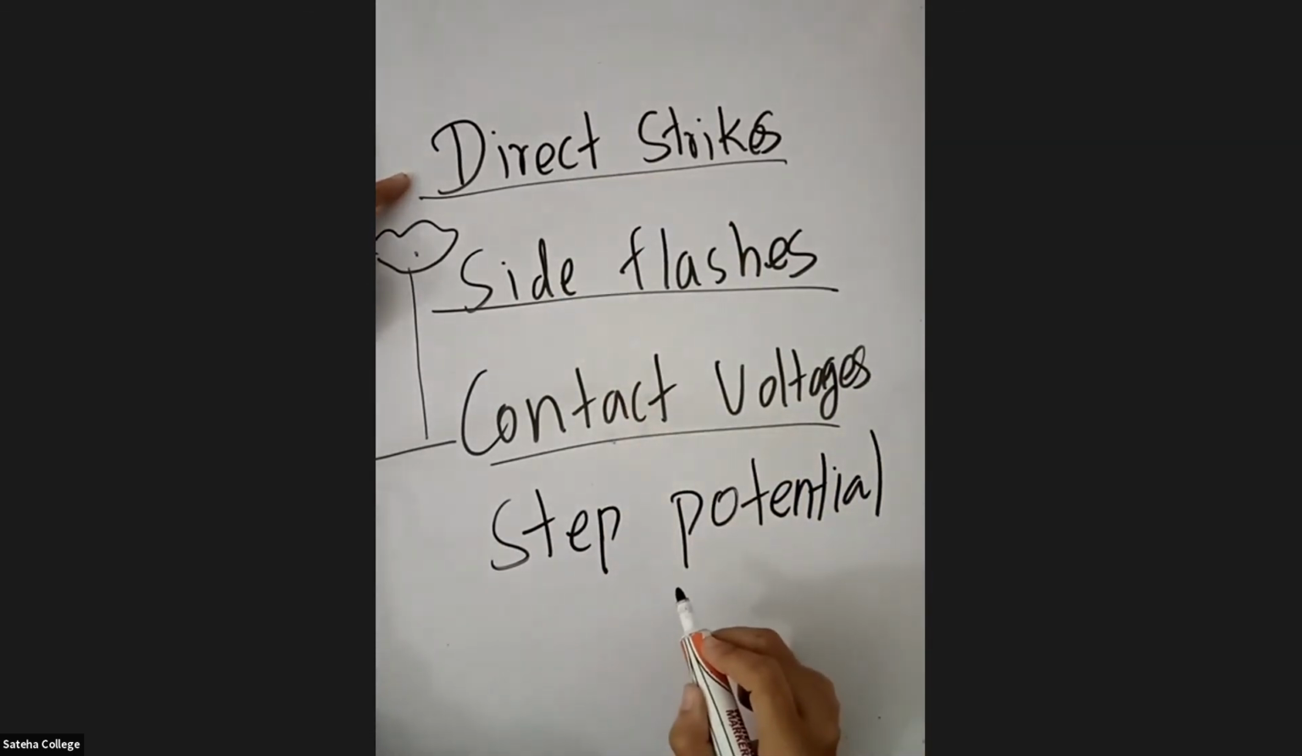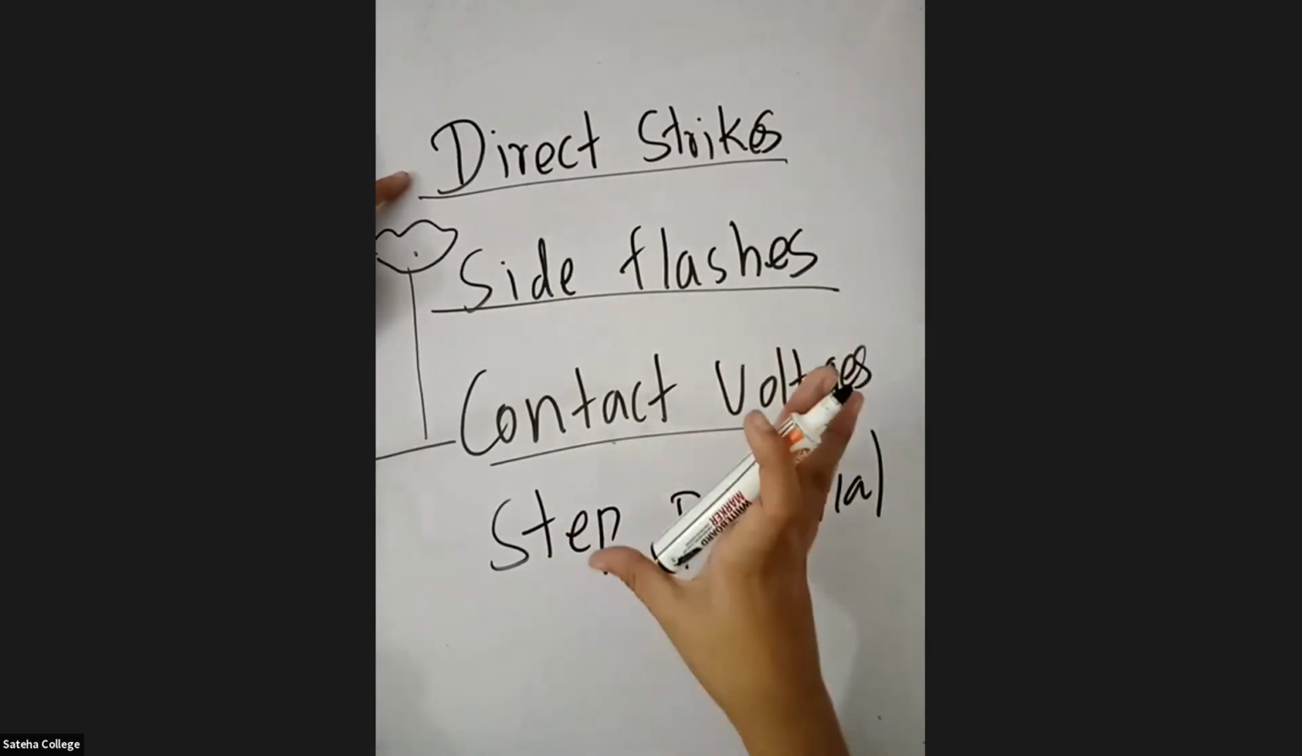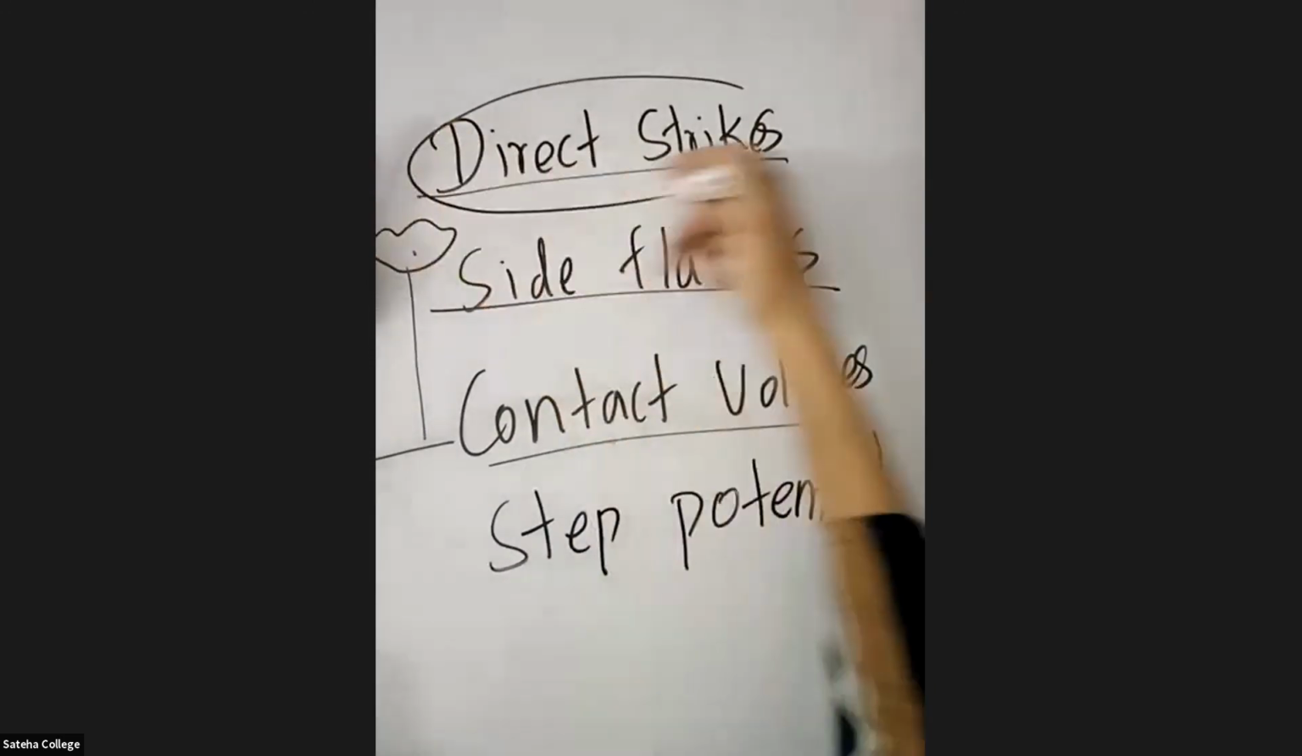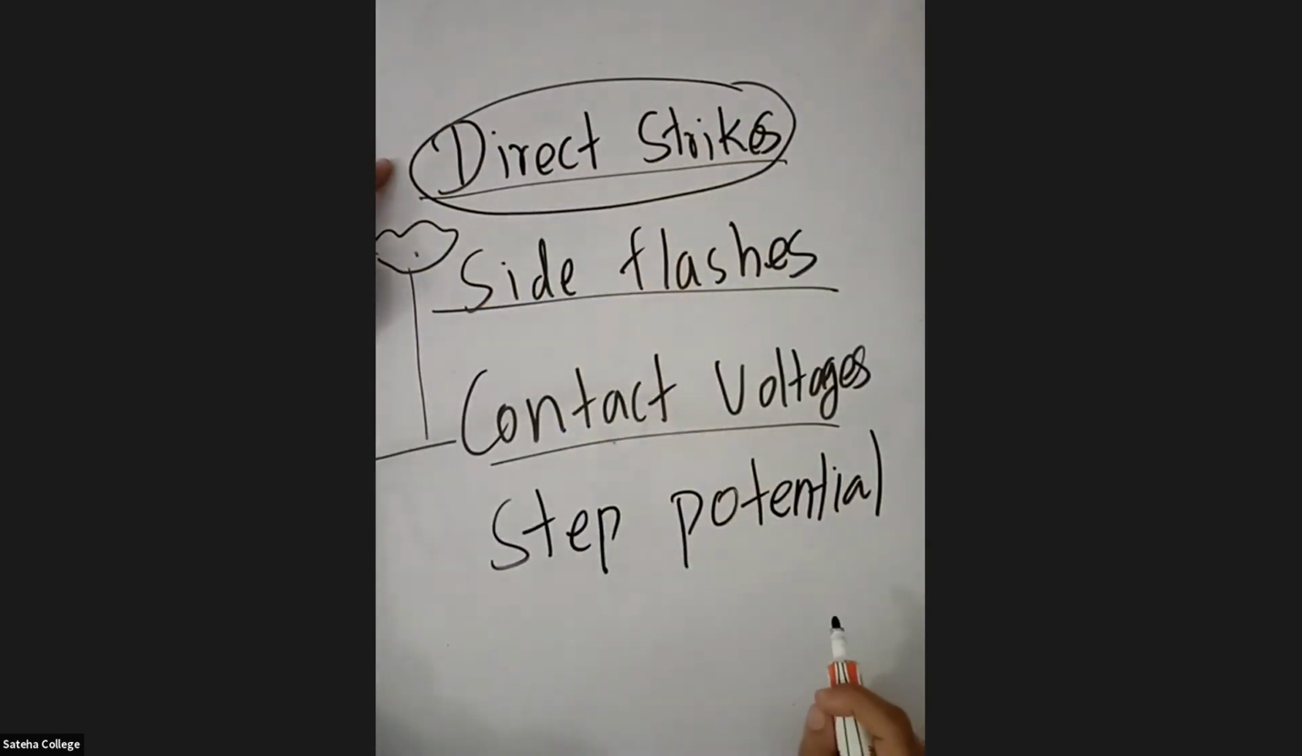These are the 4 ways how the lightning gets earth. So we will study one by one. We are going to study about direct strikes. So once we finish direct strikes, we can end the class there, right?